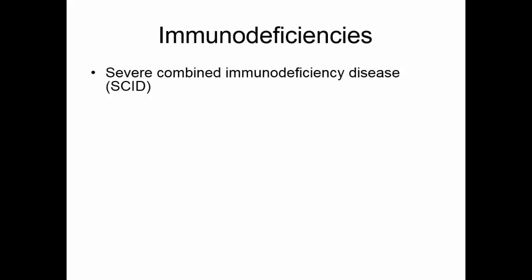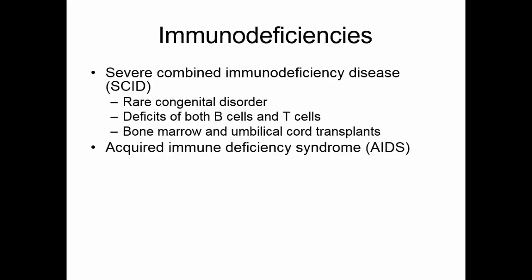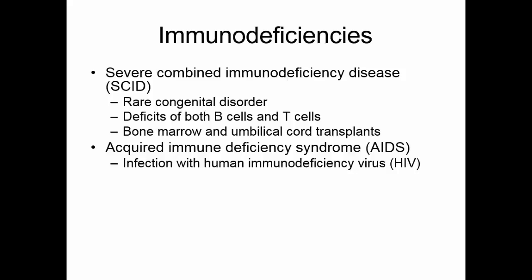In immunodeficiencies, the body is unable to respond to the demands of the immune system. Severe combined immunodeficiency disease, or SCID, is a very rare congenital disorder. Individuals with this disorder do not make either B cells or T cells. This has been successfully treated with bone marrow transplants and umbilical cord stem cell transplants. If you've ever heard of the boy in the bubble, this is the condition he had. These people can mount no immune response whatsoever, and if they're not treated or isolated, they very quickly die of infections.